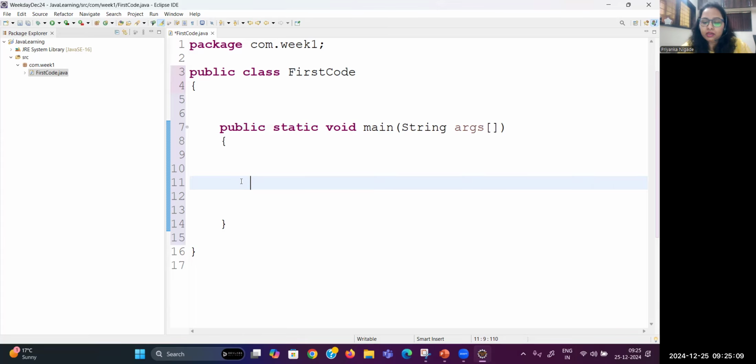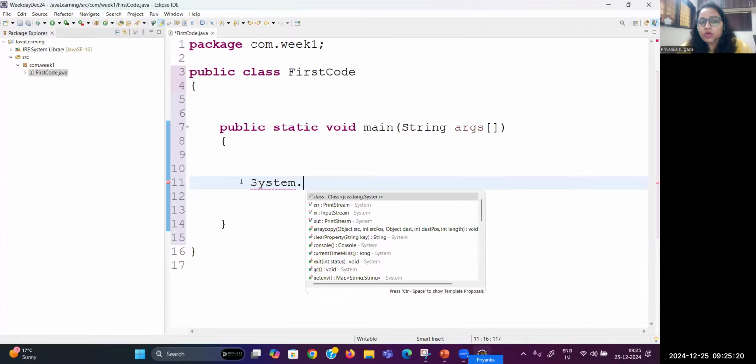To print anything, I will be writing System. So please make a note: System, S must be capital, as it is a predefined class, like the String class. After System, when you put the dot operator, why are we able to access all these things? Whatever is inside that class, any method, any variable, you can access with the help of this, okay?